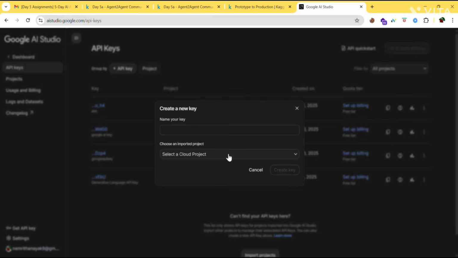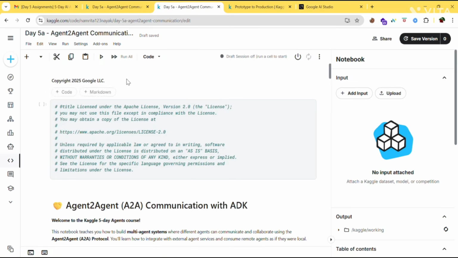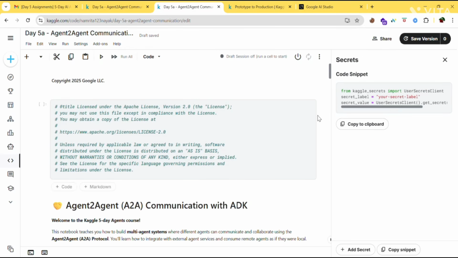I have already uploaded a video on this. You can check it out. Now come back and click on add-ons, then click on secrets. See, there is no key added to this. So what you need to do is click on add secret. If you get something like a box here with Google API key, then you just need to tick it. If you don't get anything here, just click on add secret.